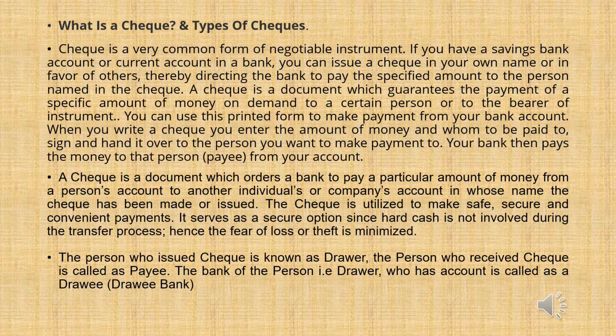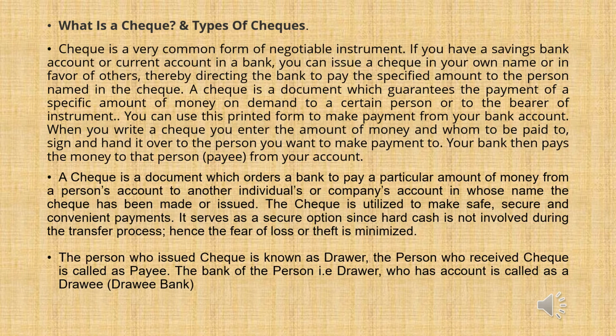What is a cheque? Types of cheques. A cheque is a very common form of negotiable instrument. If you have a savings bank account or current account in a bank, you can issue a cheque in your own name or in favor of others, thereby directing the bank to pay the specified amount to the person named in the cheque. A cheque is a document which guarantees the payment of a specific amount of money on demand to a certain person or to the bearer of the instrument.